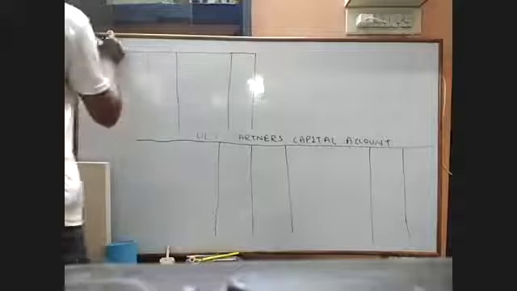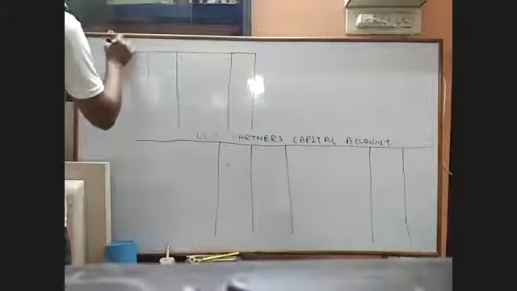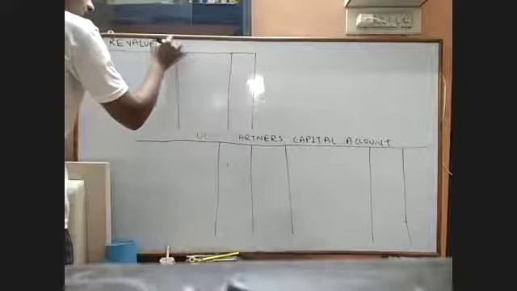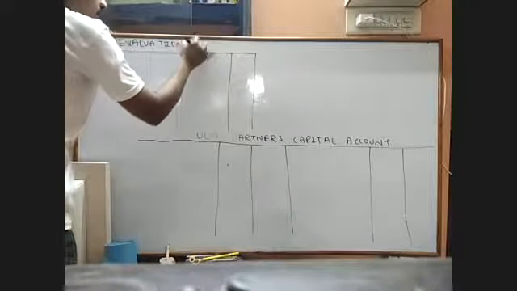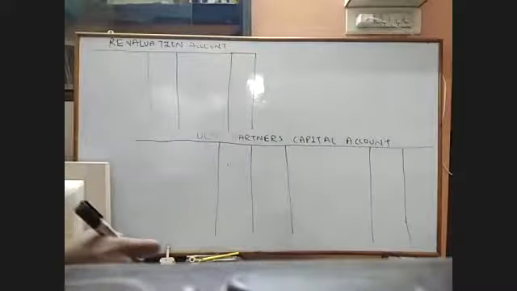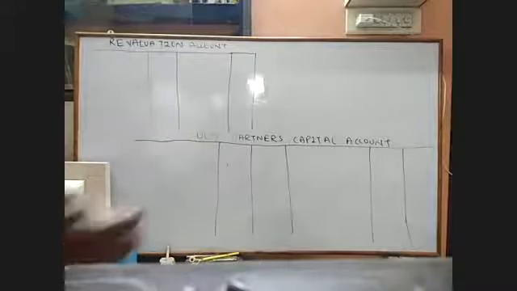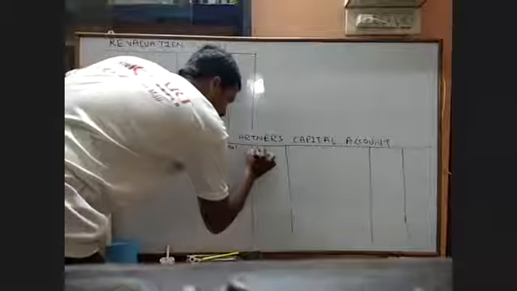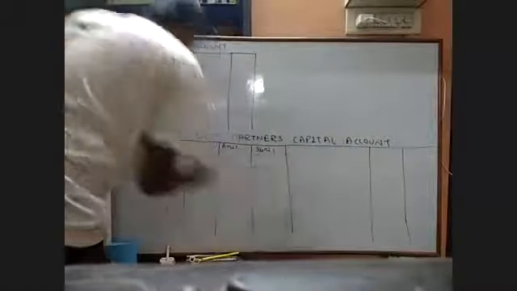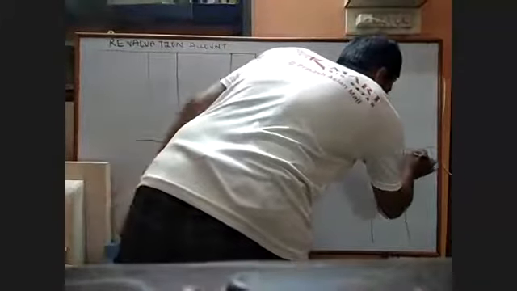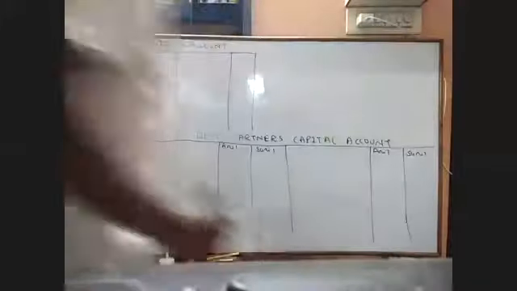Okay, let me tell you, we are solving problem number 9, and this is the revaluation account. And this is the old partners' capital account, Anil and Sunil. The names of the partners are Anil and Sunil. Please write particulars here. Now, how to proceed with the solution?